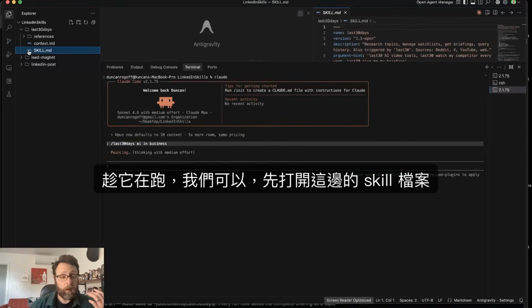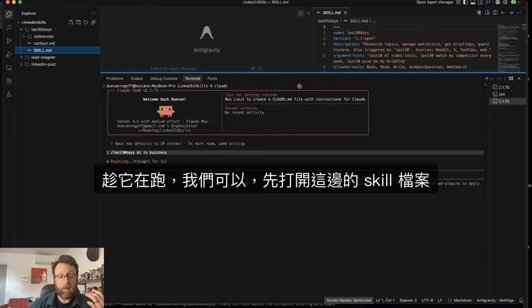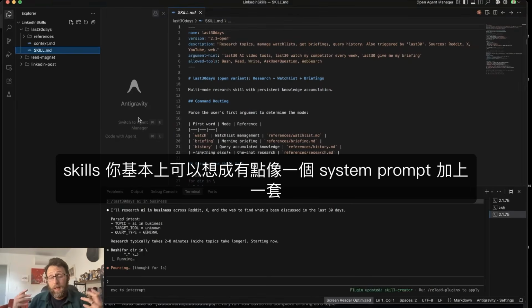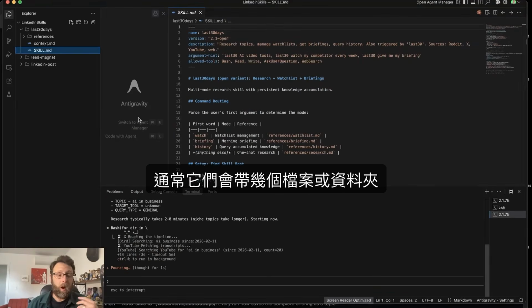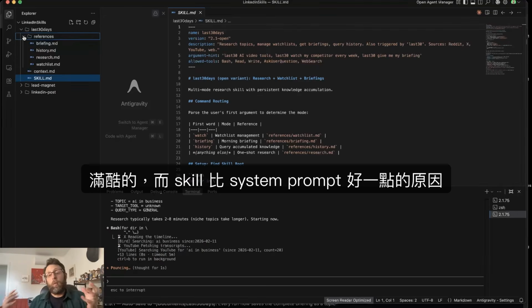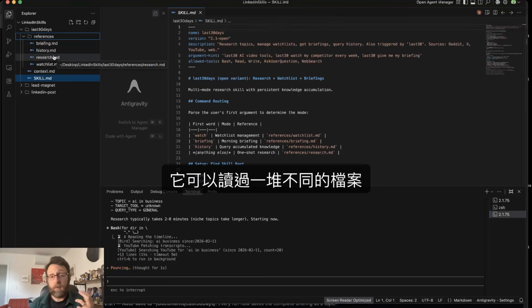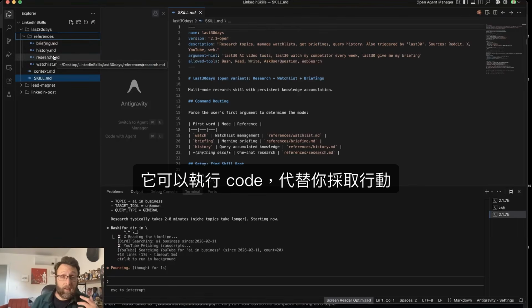So while this is cooking, we can go ahead and open up these skill files here. And skills you can basically think of as a system prompt and a repeatable set of processes. Oftentimes they will come with a couple of files or folders, which is pretty cool. The reason a skill is a little bit better than a system prompt is because a skill can actually take action. It can read through a whole bunch of different files to figure out what other actions it can take. It can execute code and take actions on your behalf.